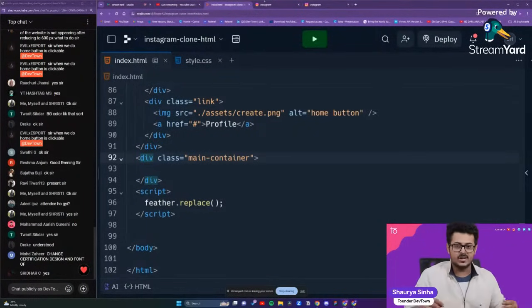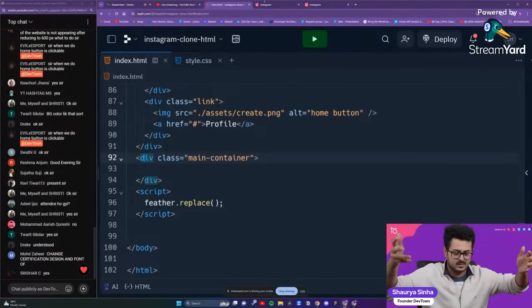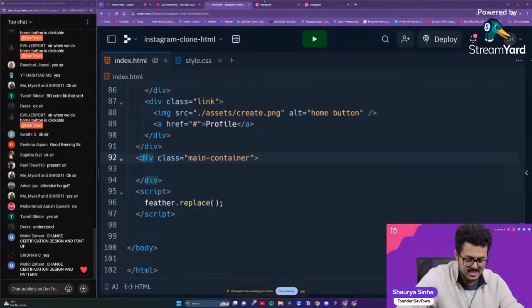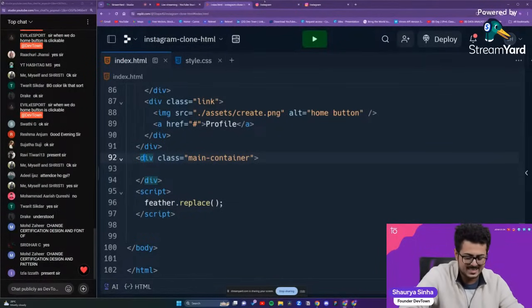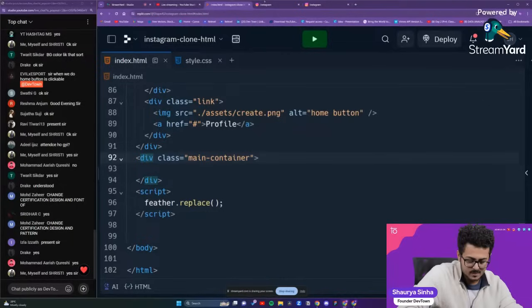That container is going to be on the top itself, which will have our particular story inside of it. Are you guys able to understand the concept of the stories container, guys? Please let me know.